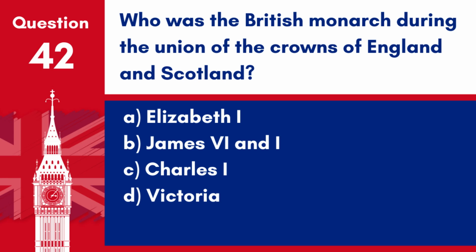A. Elizabeth I. B. James VI and I. C. Charles I. D. Victoria. Answer B. James VI and I. James VI of Scotland also became James I of England, marking the union of the crowns.